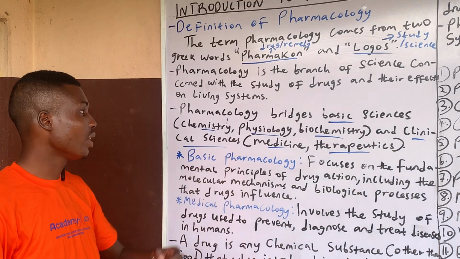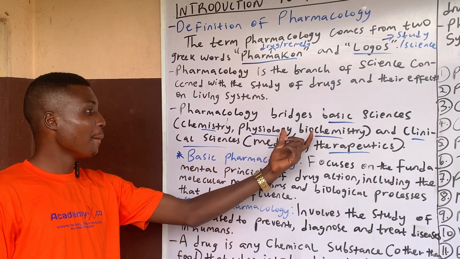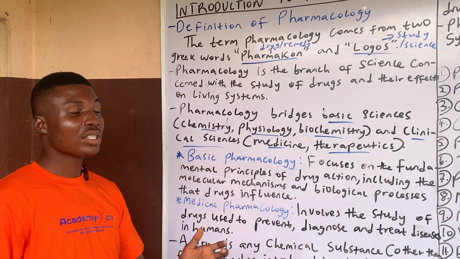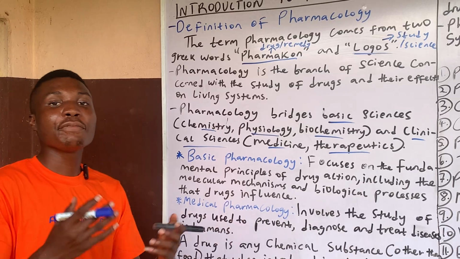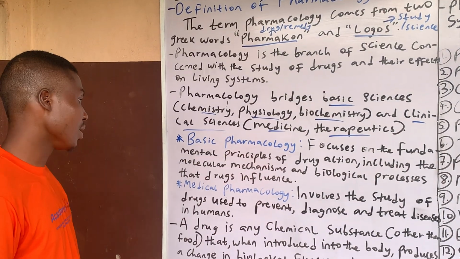To understand drugs on their own, you need to understand chemistry, as it relates to the biological system, and physiology and biochemistry. Medicine and therapeutics has to use this drug to produce the kind of effect you want, maybe treating, preventing, or running a diagnosis for anything.